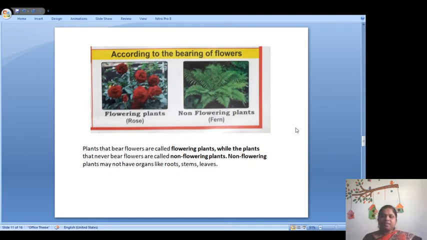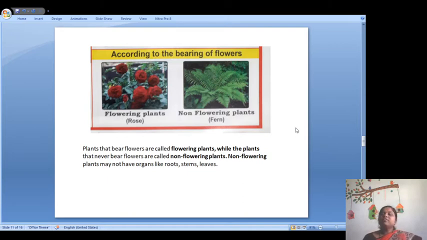But plants like lily, rose, periwinkle, then jasmine, they all bear flowers. Mango tree also first bears flowers. So plants have been classified according to the stem and size, then according to their life cycle, and according to bearing of flowers or not.